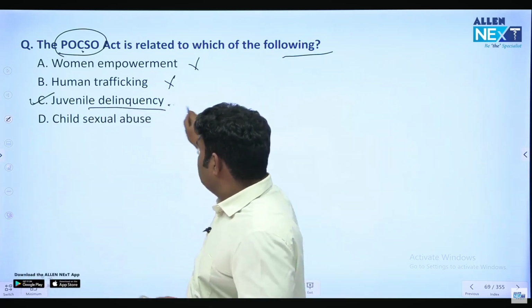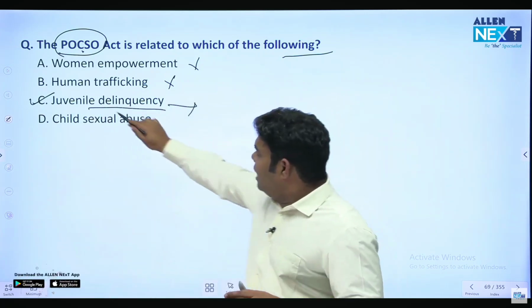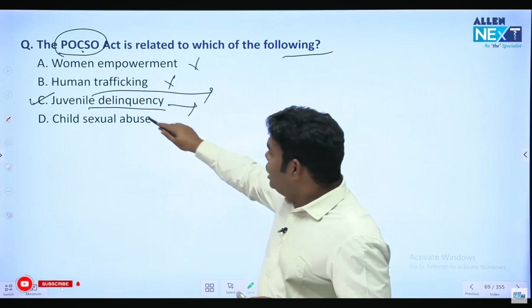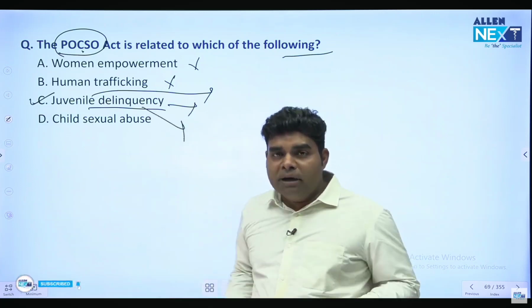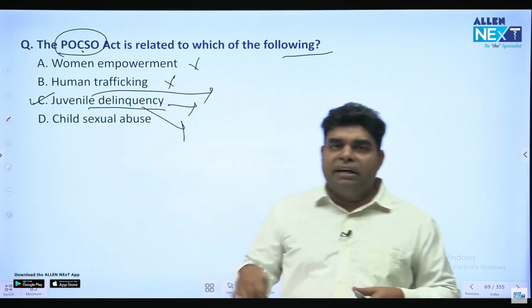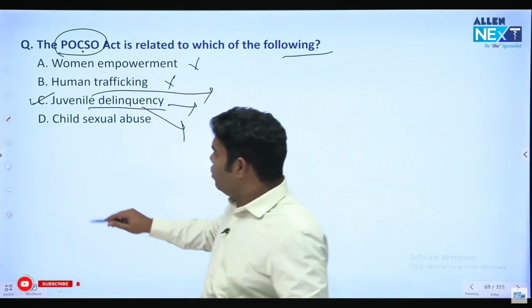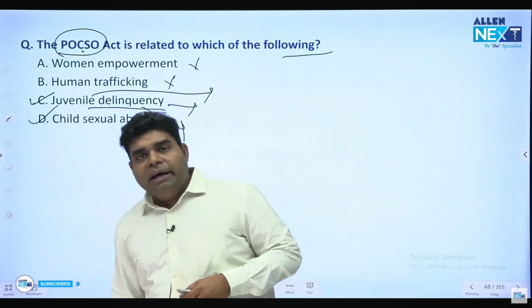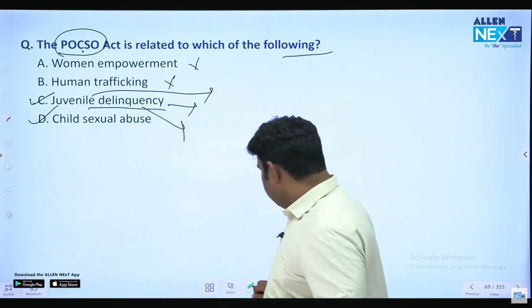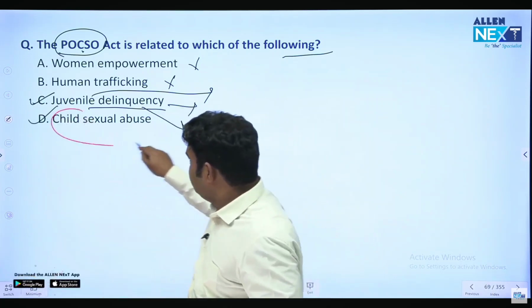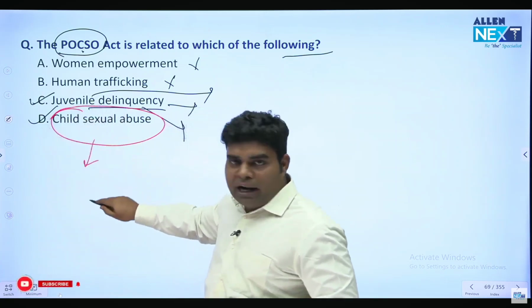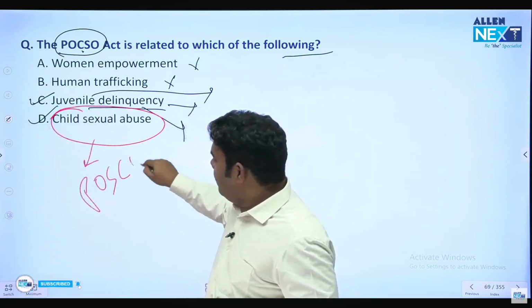What is juvenile delinquency? Juveniles are those who are adolescent. Delinquent means they are not following the society norm. They are going away from the society. They are doing things which are different than expected. So for juvenile delinquency, we can use it. For child sexual abuse also, we can use it. Now, out of these two, the better answer will be child sexual abuse, because if someone is doing child sexual abuse, POCSO Act will be applicable on it.